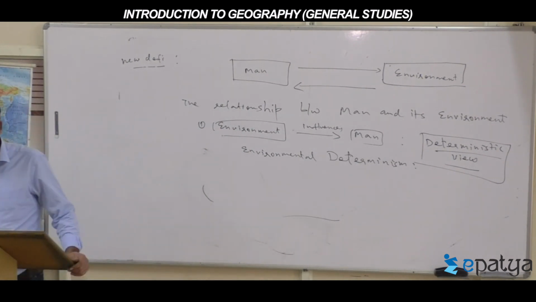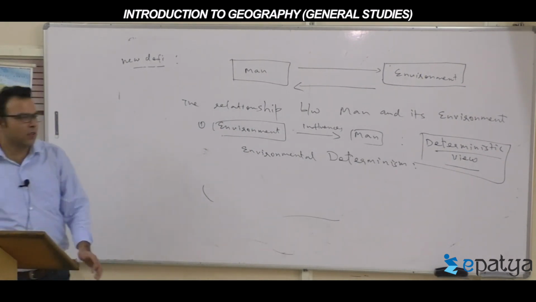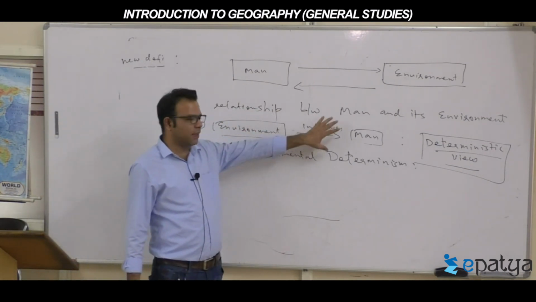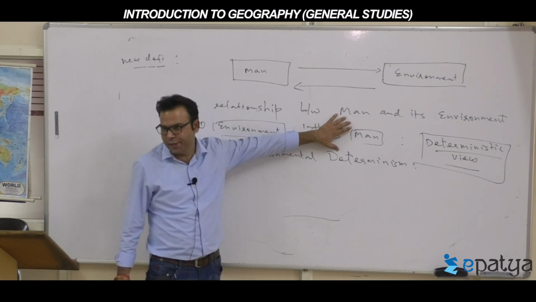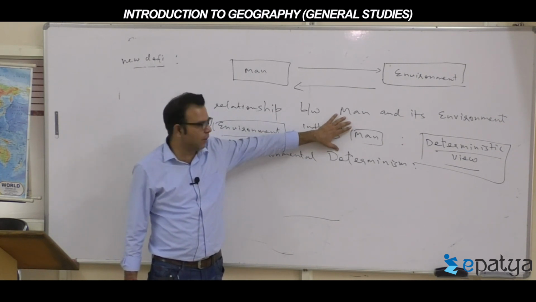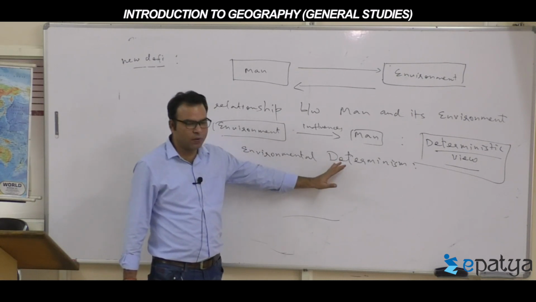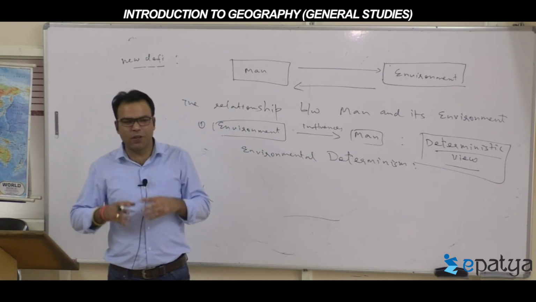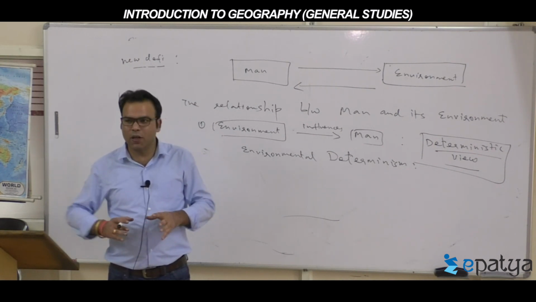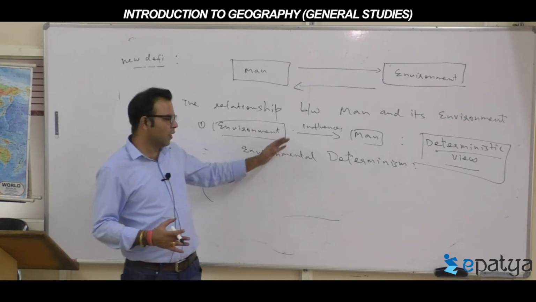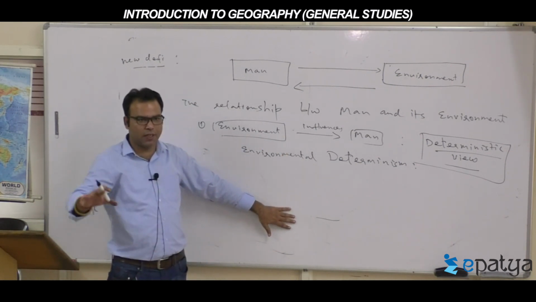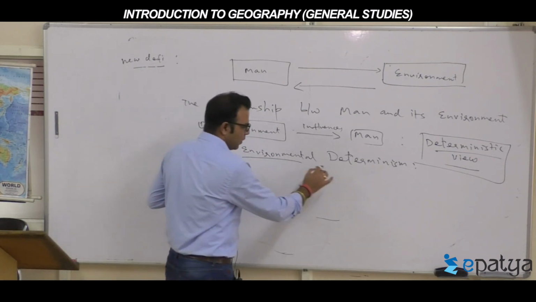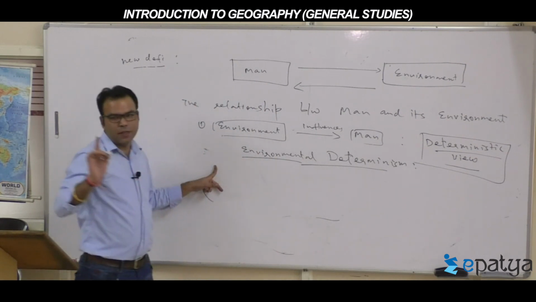Please remember what environmental determinism is. When the environment determines the complete human aspects on the earth, then it is called environmental determinism. So how we look, how we grow the food, what kind of economic development we possess, what kind of behavior we take, what kind of decision we make for establishing anything. All locational aspects arise due to what? Environment. So this concept is called environmental determinism.